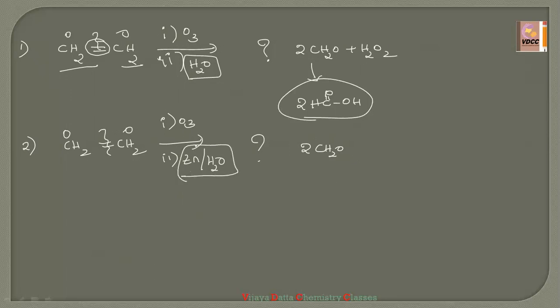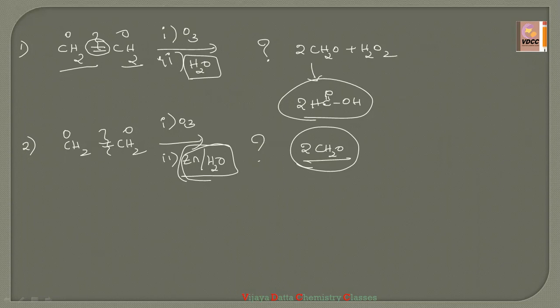Not single H2O. In presence of zinc we have taken. So it won't allow the formation of H2O2. This zinc does not allow the formation of H2O2. So oxidation will not take place. Reduction will take place due to this zinc in presence of H2O. So the reaction will stop at formaldehyde only. This is direct, no further conversion into the acids.